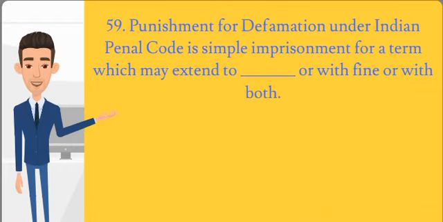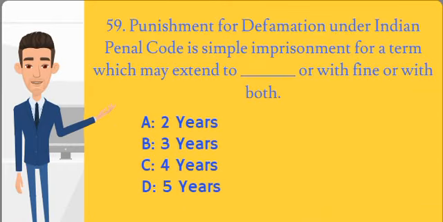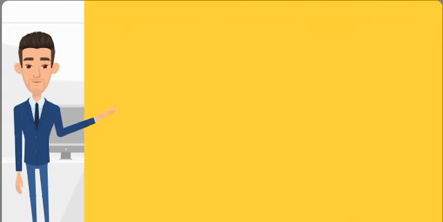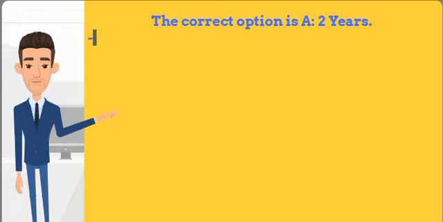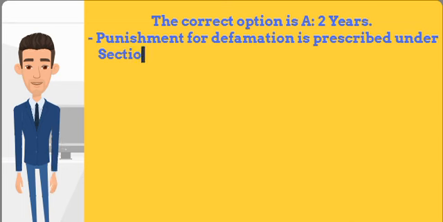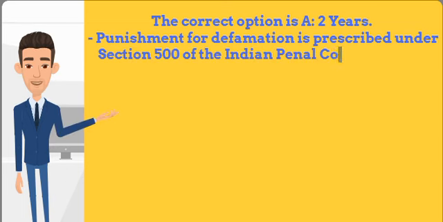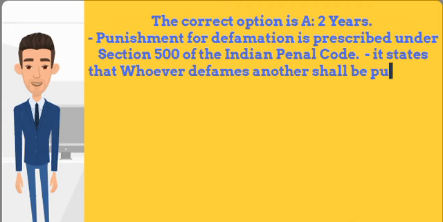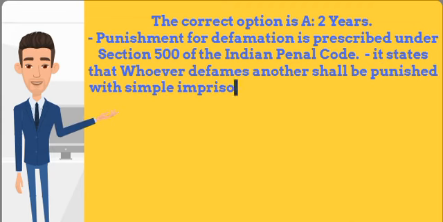59th question is: punishment for defamation under Indian Penal Code is simple imprisonment for a term which may extend to blank years or with fine or with both. The correct option is A, 2 years. Punishment for defamation is prescribed under Section 500 of the Indian Penal Code. Section 500 states that whoever defames another shall be punished with simple imprisonment for a term which may extend to 2 years, or with fine, or with both.